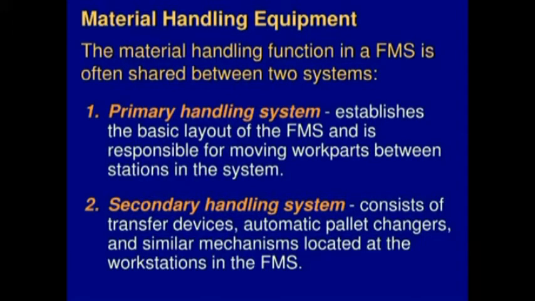The primary system is responsible for moving parts between the stations, while the secondary system transfers the work from the primary system to the machine tool or other processing stations, and its function is to position and locate the parts with sufficient accuracy and repeatability at the workstation for processing.